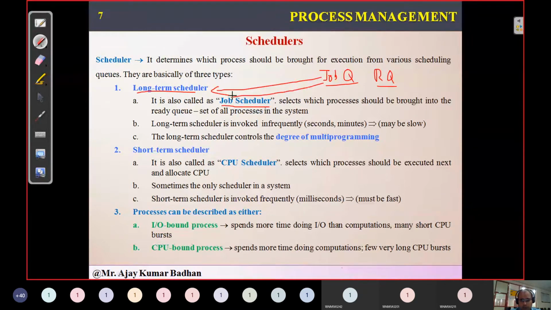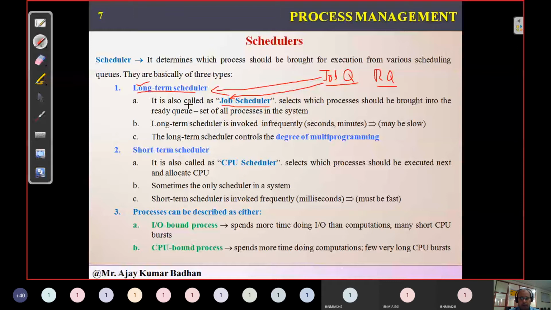How this job name came is based upon the job queue. Since we say long-term, it takes some time to select the jobs at a time. This is something like a big crane which takes the mud at a time and dumps it. Next time it takes some time, again it comes, dumps, takes the mud from the ground and dumps it somewhere else.